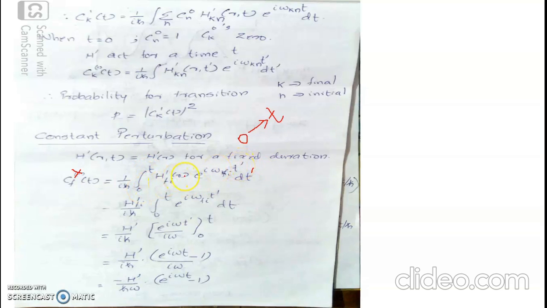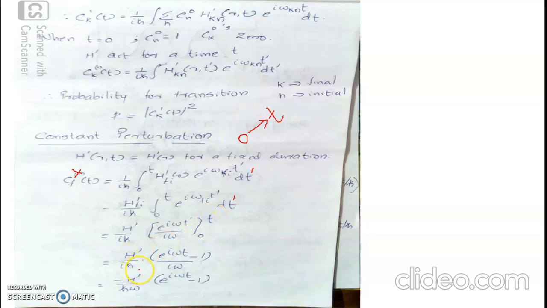Now H prime is independent of time, so it can be taken out of this integration in terms of time. H prime divided by i h cross, integral from 0 to t e raised to i omega t prime dt prime. This has an integral e raised to i omega t divided by i omega, in the limit 0 to t.